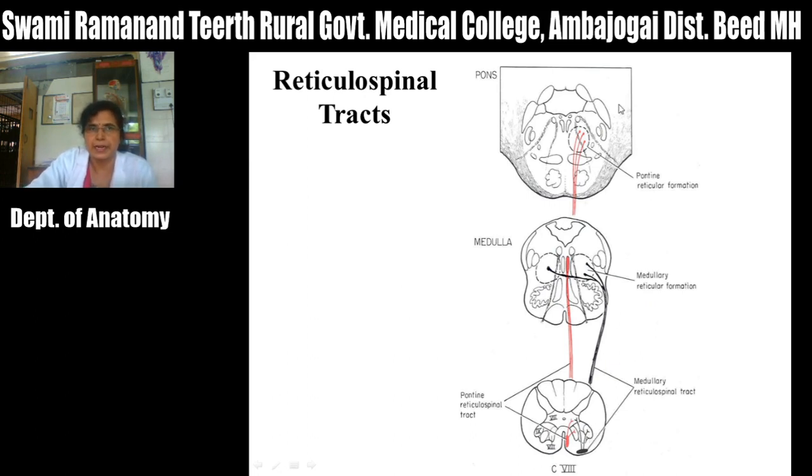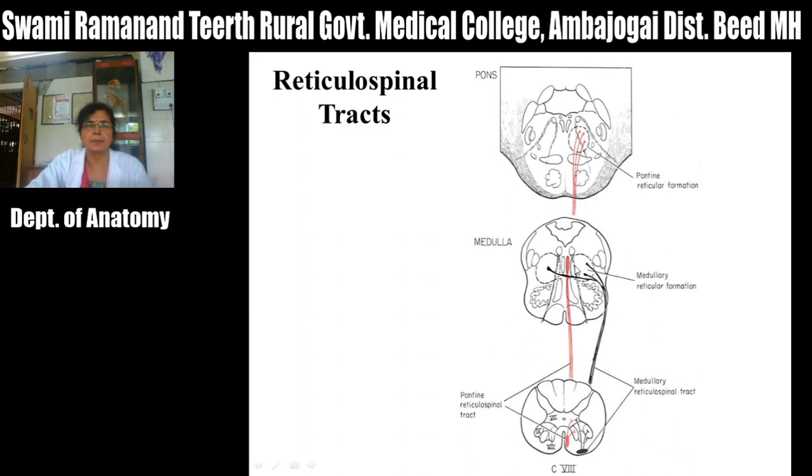Functionally, this medial reticulospinal tract, which arises from the pontine reticular formation, is inhibitory to the flexors and excitatory to the extensors. So its action is similar to that of the vestibulospinal tract, that is, it is excitatory or facilitatory to the extensor muscles and inhibitory to the flexor muscles.